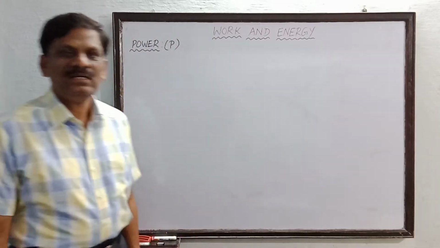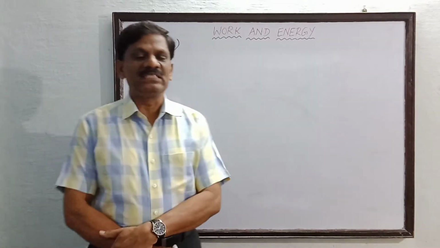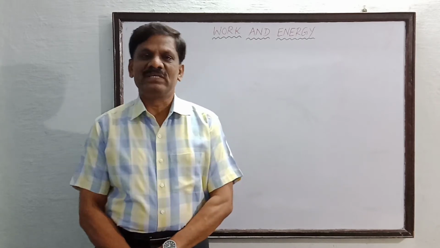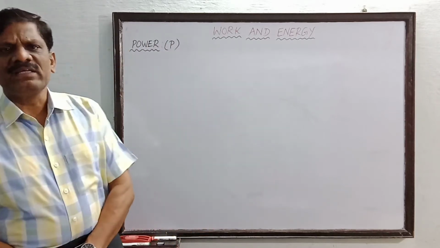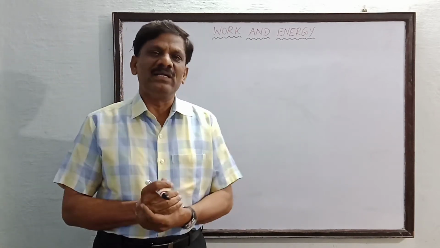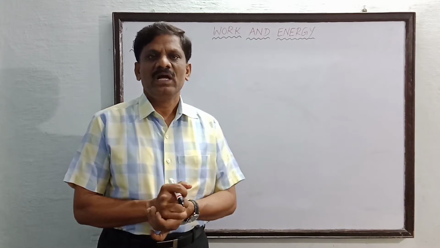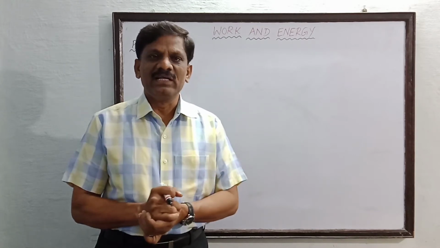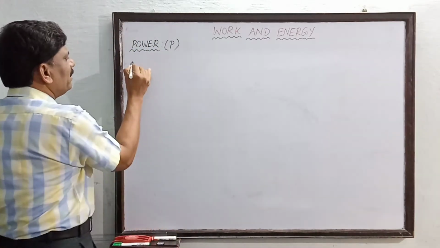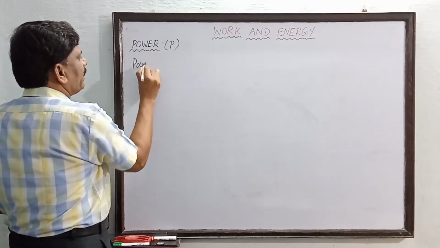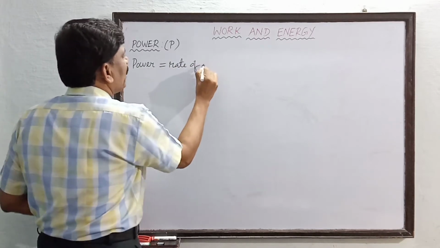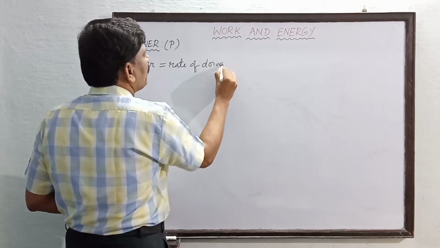Hi students, now this is the last topic in the chapter work and energy. So we are going to discuss what is power. Power is a term which is related to the speed of doing work, or it is also defined as the rate at which work is done. So I can define power as the rate of doing work. This is one way, rate of doing work.